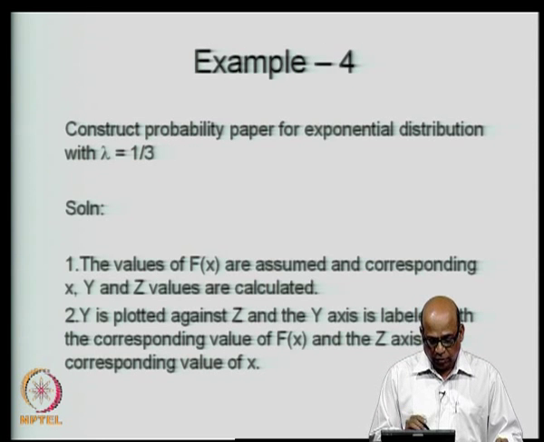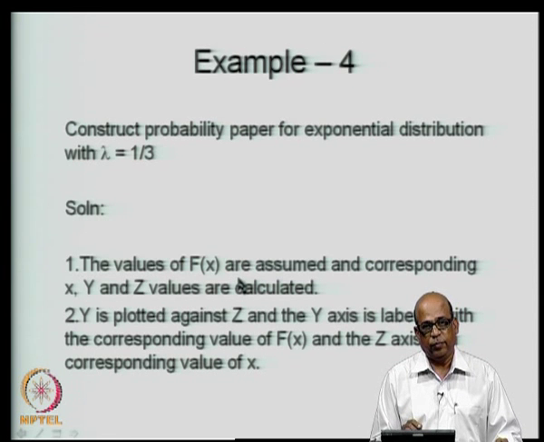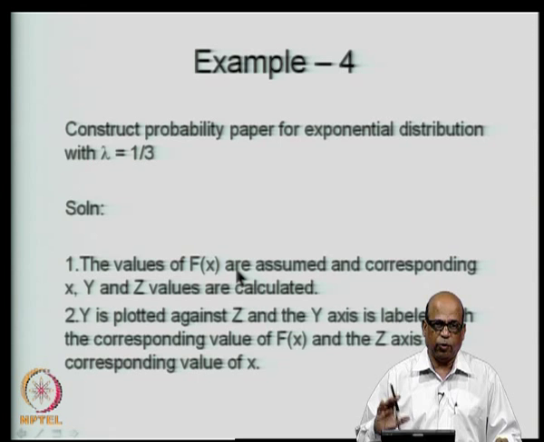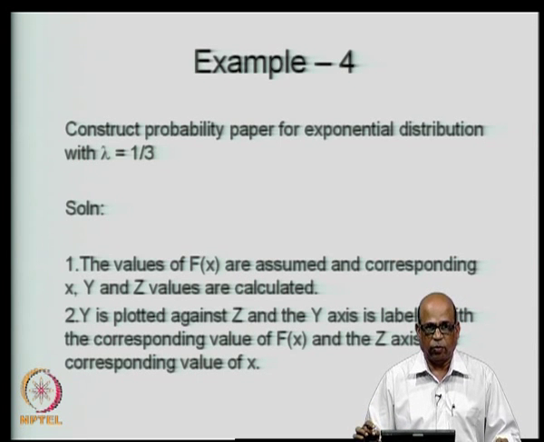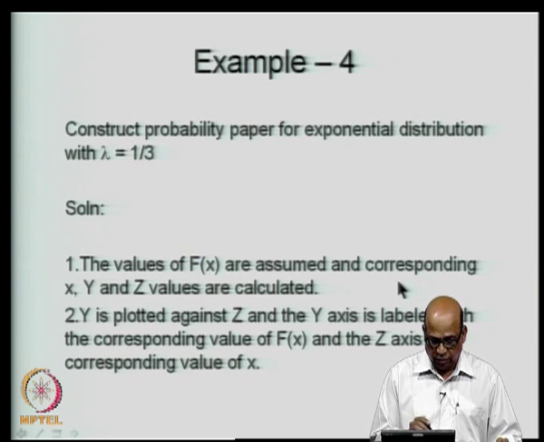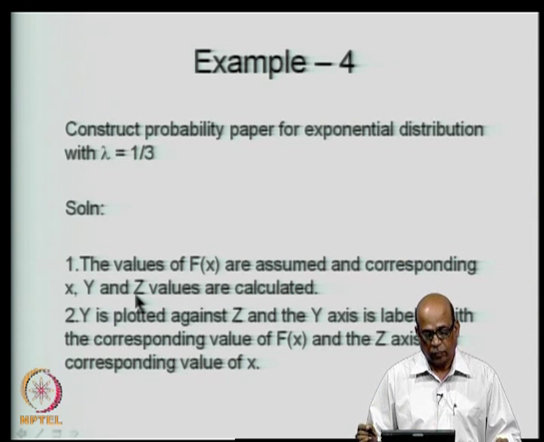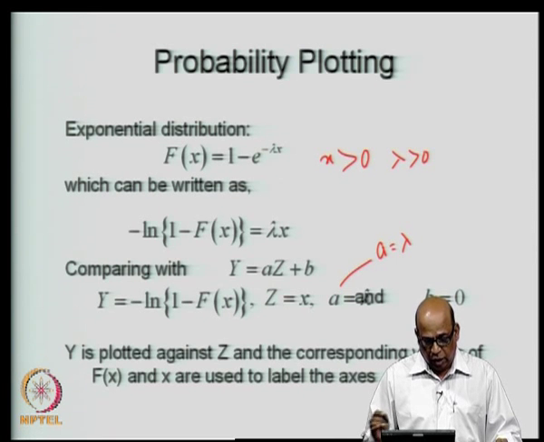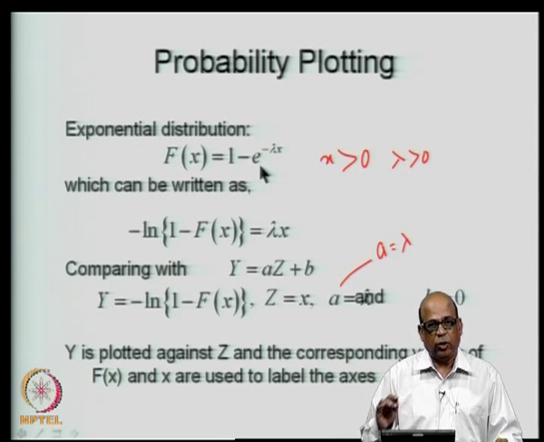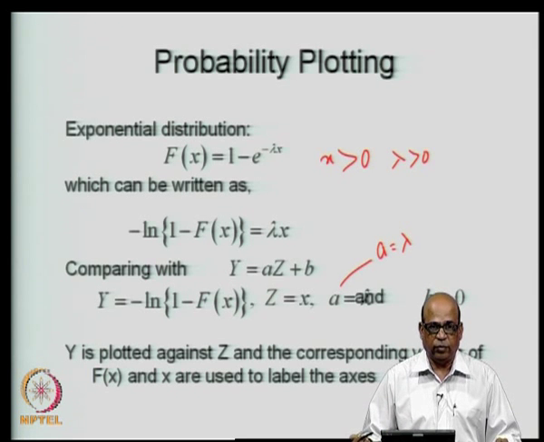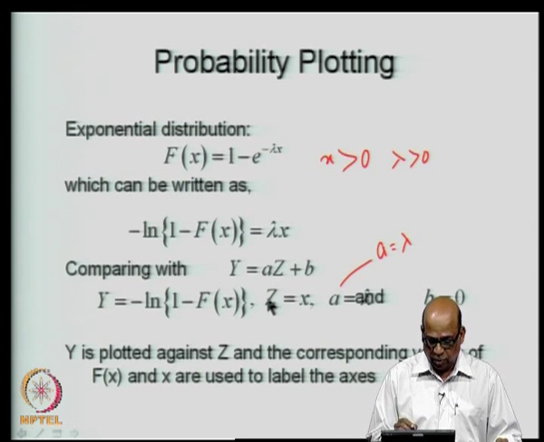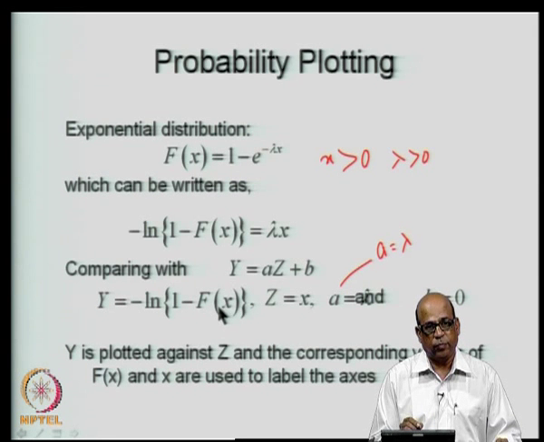So, we start with some values of f of x. We assume values of f of x varies from 0 to 1. So, you assume convenient values of f of x and then calculate corresponding values of x, y and z. X you can calculate because it is an exponential distribution, it is invertible, therefore, given f of x you can calculate x, and z you can calculate because z is equal to x, and y you can calculate because you are fixing the value of f of x.